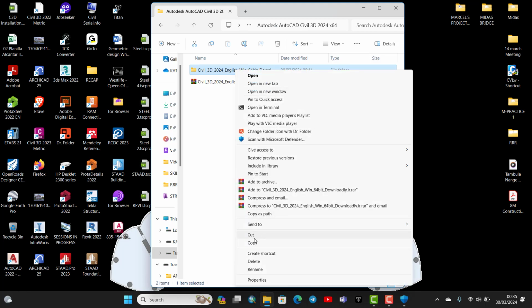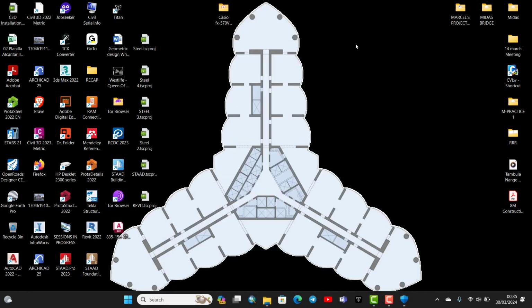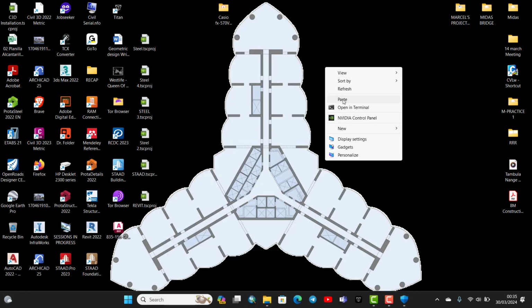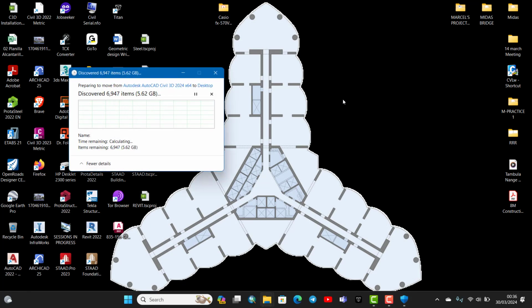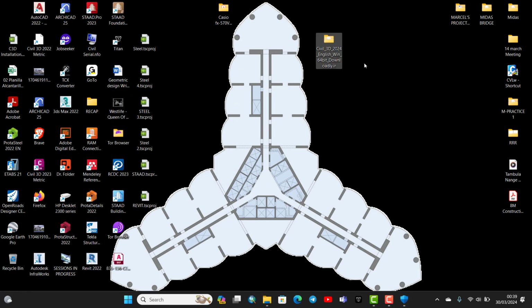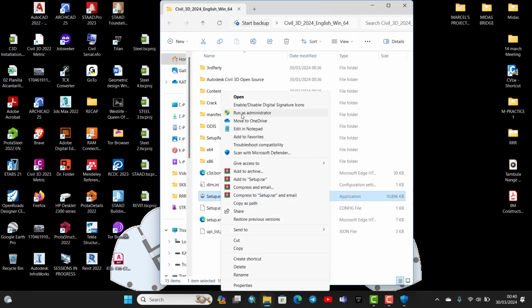I'll cut it from here and then paste it to maybe my desktop. After pasting it on the desktop, when I open it, you can see it's having all those files that we extracted. So you can right click on this, then run as administrator.